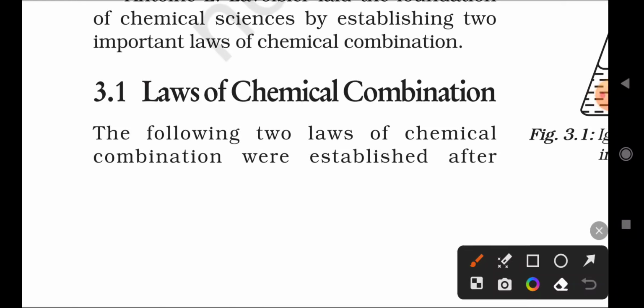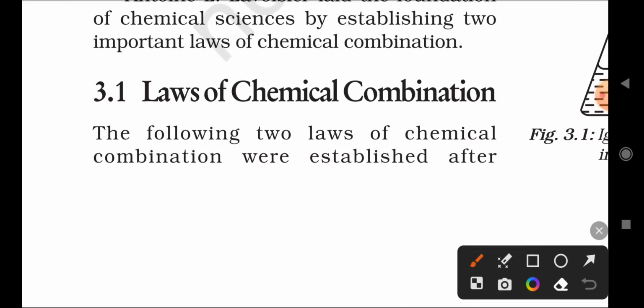In our previous videos, we discussed the meaning of padartha and paramanu, given by the Indian philosophers Pakudha Katyayana and Maharshi Kanada, and the same theories given by the two Greek philosophers, Democritus and Leucippus, who said matter can be divisible into tiny particles, and these tiny particles are called atoms.